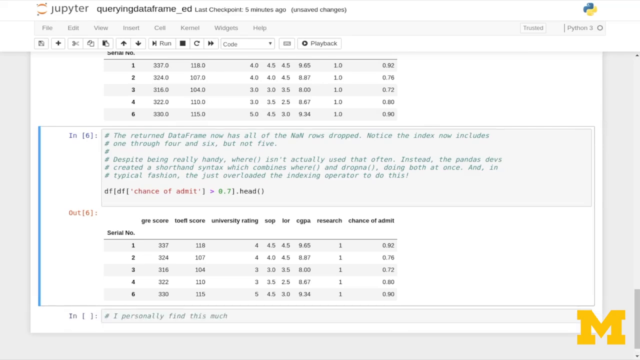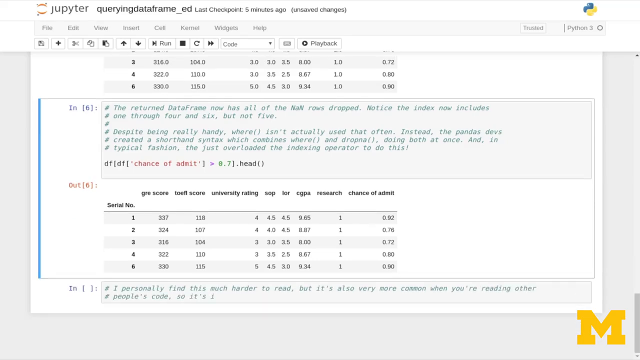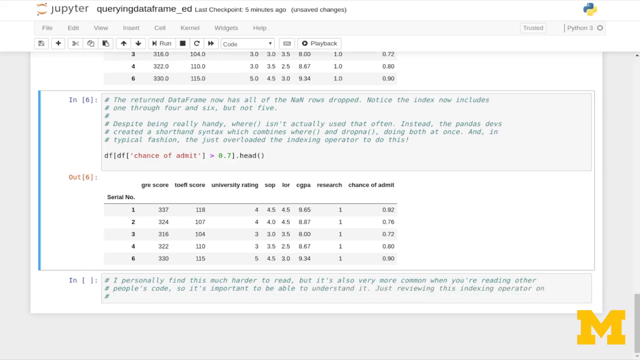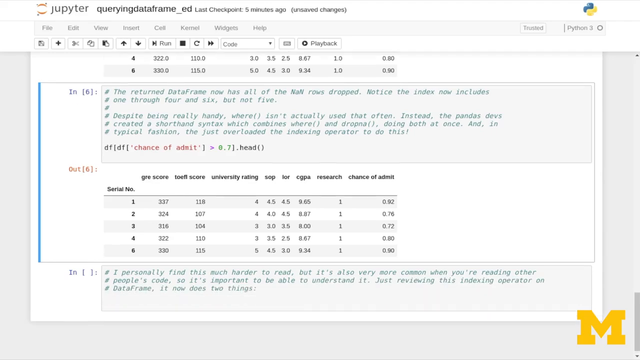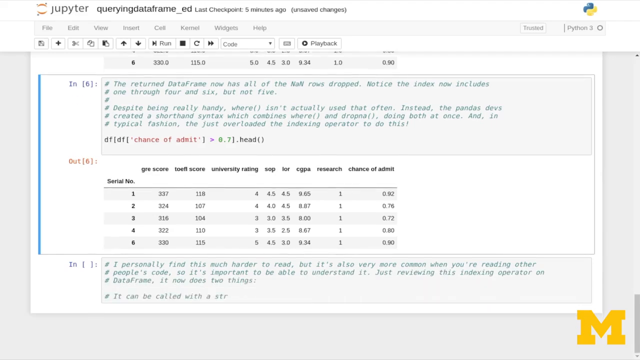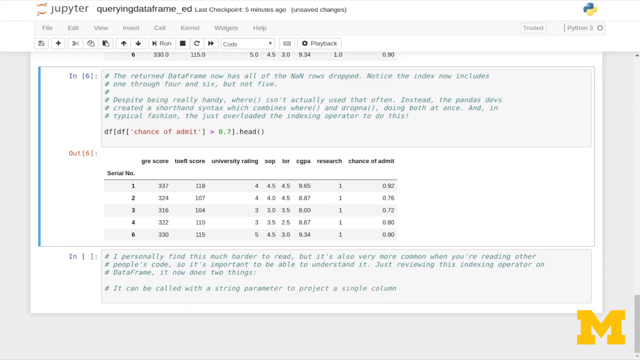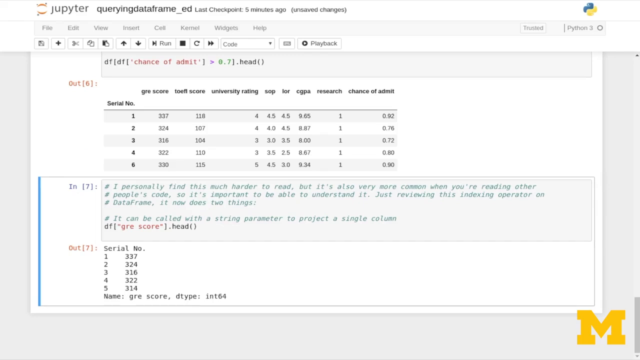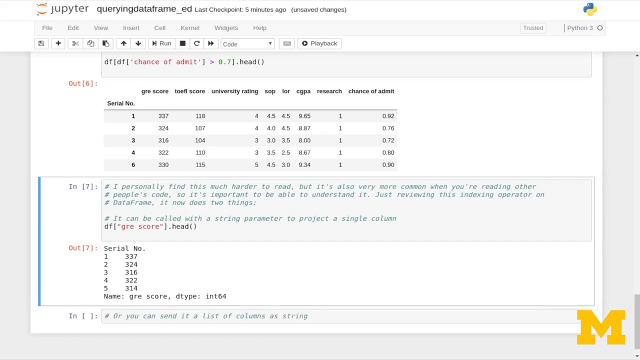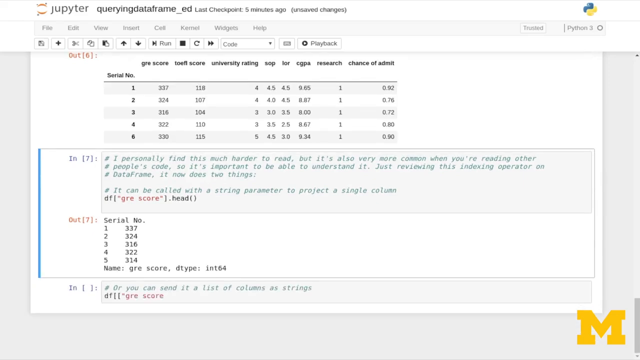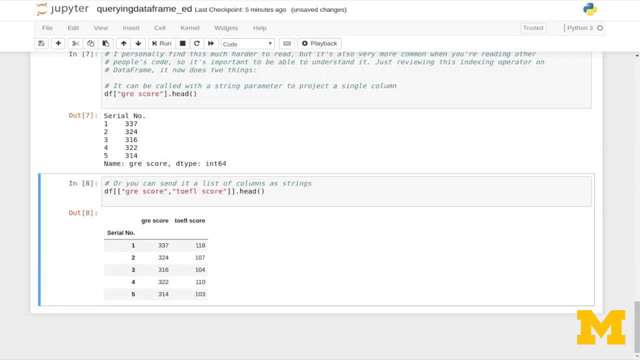I personally find this much harder to read, but it's super common when you're reading other people's code. So it's important to be able to understand it and to write it. Just reviewing this indexing operator on the data frame, it now does three things. First, it can be called with a string parameter to project a single column. So if we do df sub GRE score dot head, we get a single column. Or you can send it a list of columns as strings. So df sub GRE score and TOEFL score as a sub-parameter list.